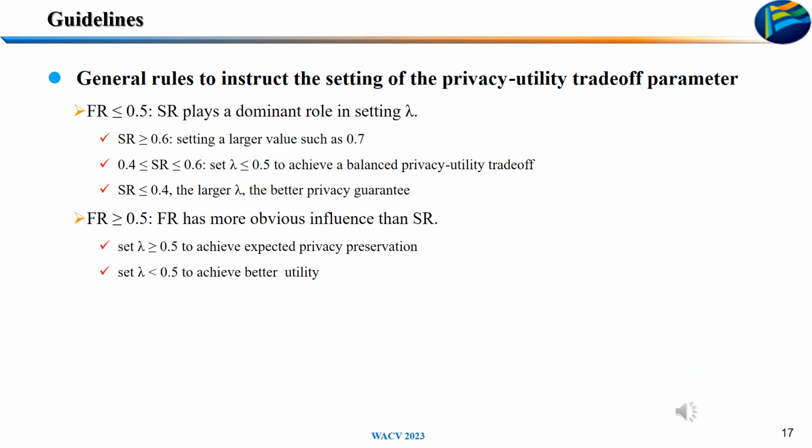In general, we should pay more attention to SR when FR is smaller than 0.5. When SR is larger than 0.6, setting a larger lambda such as 0.7 is recommended. When SR is smaller than 0.4, the larger lambda, the better privacy. When FR is larger than 0.5, setting lambda to be larger than 0.5 is better to achieve the expected privacy guarantee. Otherwise, we should set lambda smaller than 0.5 to achieve the utility.